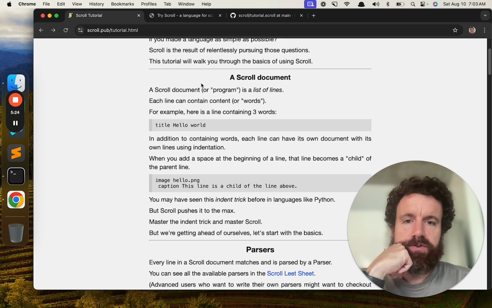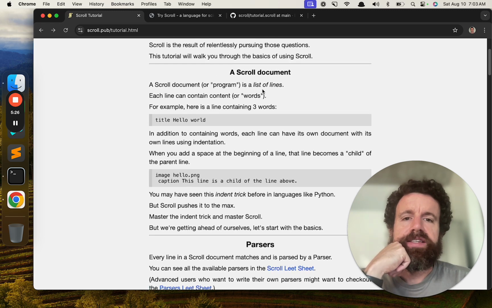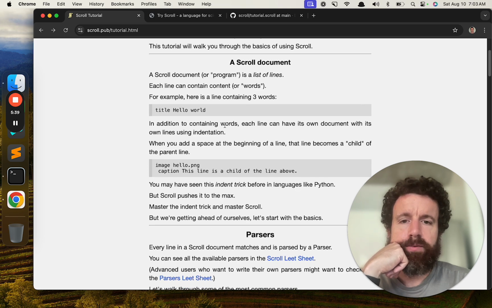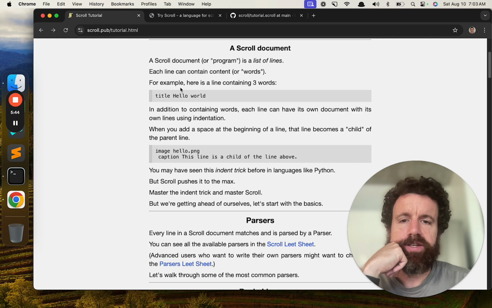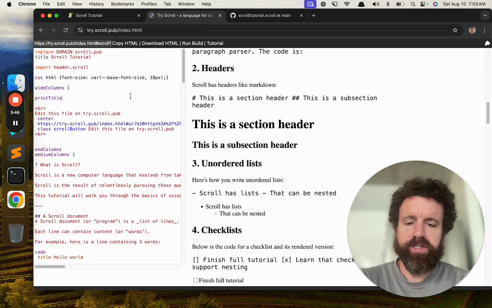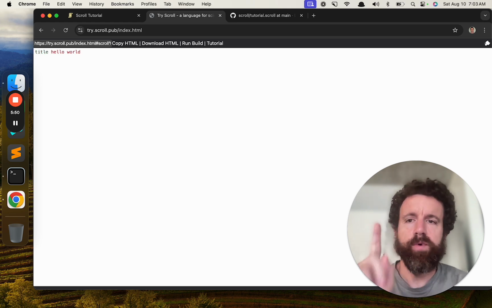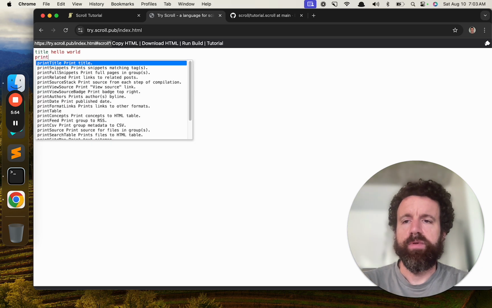So a Scroll document is a list of lines. Each line can contain content or words. For example, here's a line containing 3 words, okay? So here's a line, title, hello world, 3 words, 1, 2, 3. In addition to containing words, each line can have its own document with its own lines using indentation. So let's just do a simple example here, title, hello world. Okay, so we have 1 line, 3 words, and now print title.